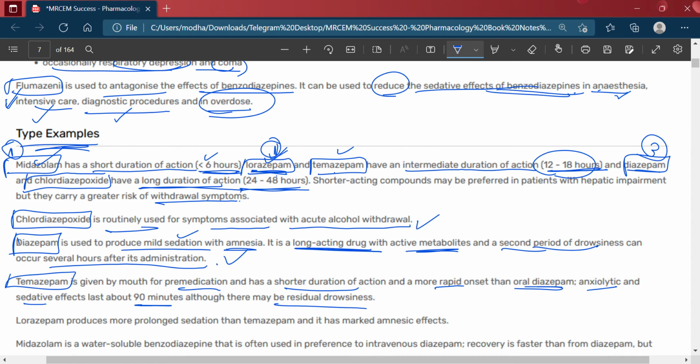Then lorazepam produces a more prolonged sedation than temazepam, and it has a marked amnesic effect.